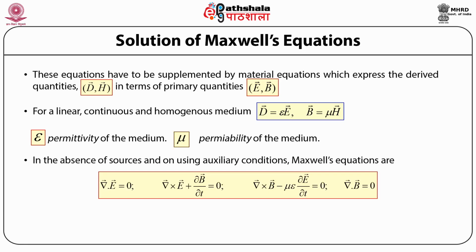The third of the Maxwell's equations becomes the curl of the magnetic field induction vector B minus mu times epsilon times the partial time derivative of the electric field vector E is equal to 0. Here we see that the term containing the current density J is not there because of the assumption we've made above, that there are no sources. And finally, the fourth equation remains unchanged and is given by the divergence of the magnetic field induction vector B equals 0.